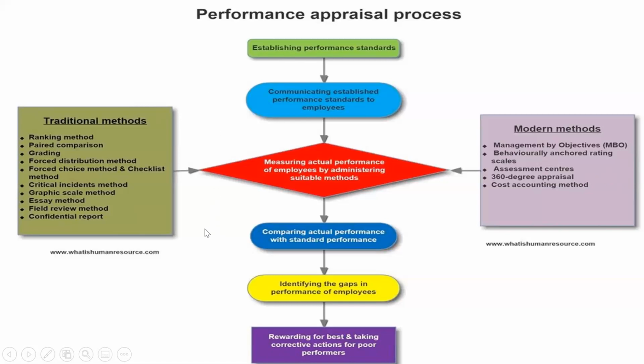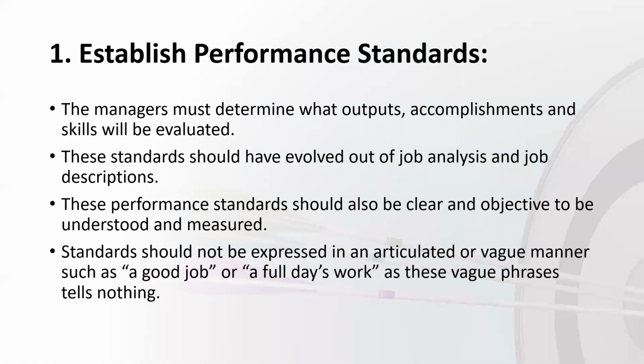On the basis of these, we need to compare the actual performance with the standard performance of an employee. After that, we need to identify the gap between the actual performance and the standard performance. Then, in the last stage, it communicates what exactly the rewards or actions were taken for that particular employee in the organization. These stages can be explained one by one.